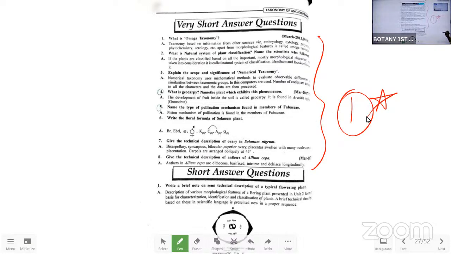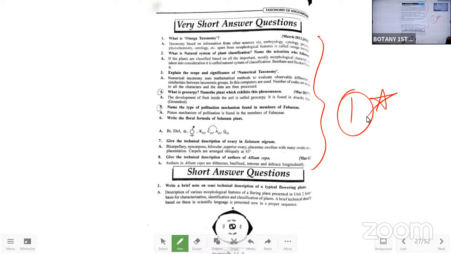Prepare well with this chapter. Like that, few chapters we are having where the VSQs are mandatory. That is the 13, 11, 10, 9, 8. Damn sure. That means 9, 10, 11, 13. 4 chapters, damn sure we will get the questions.